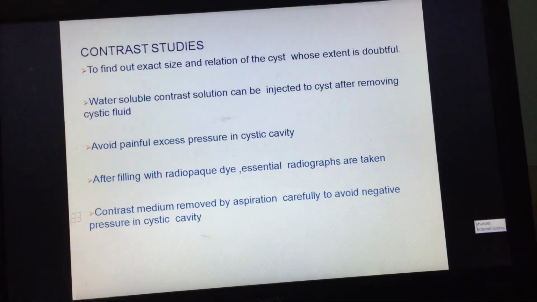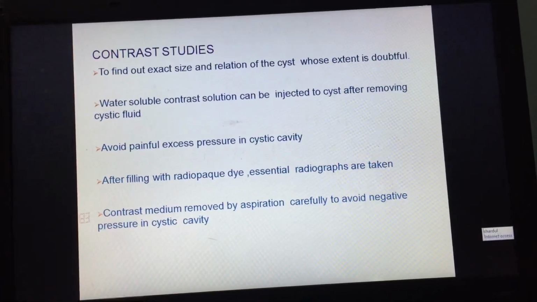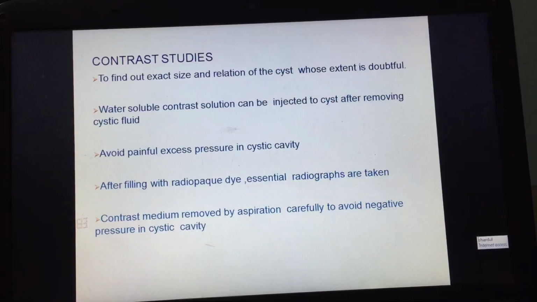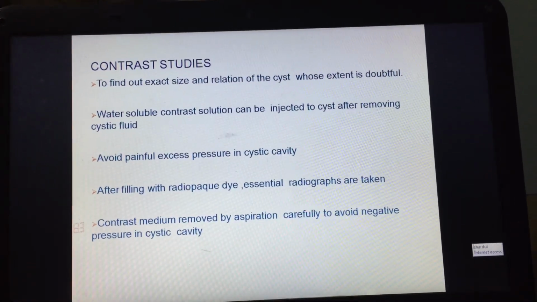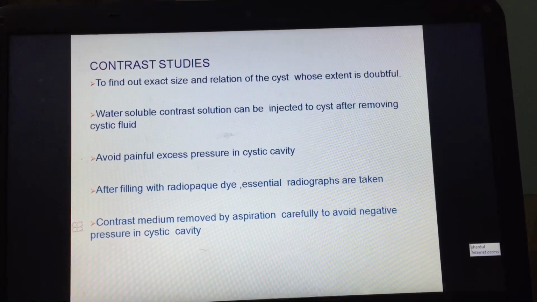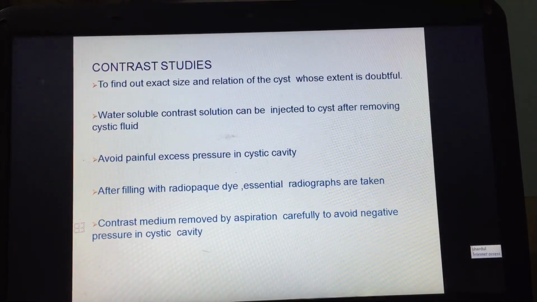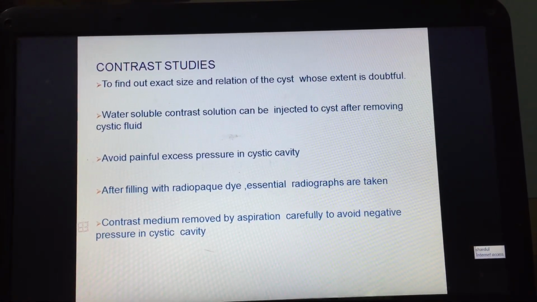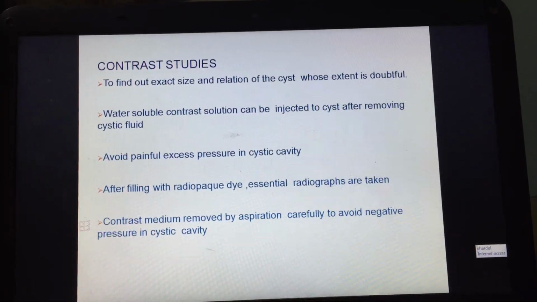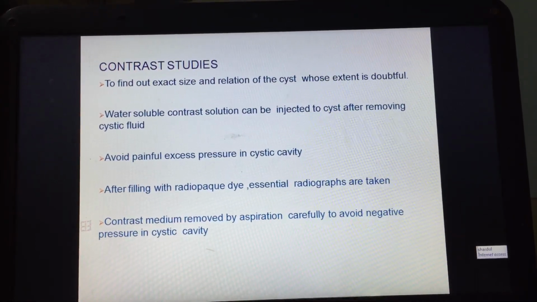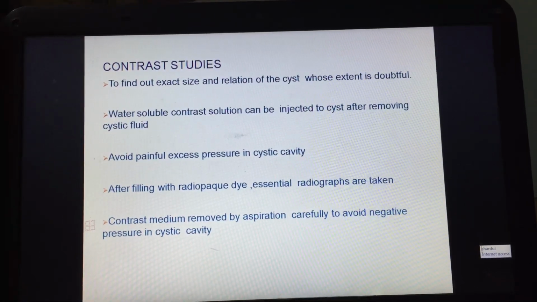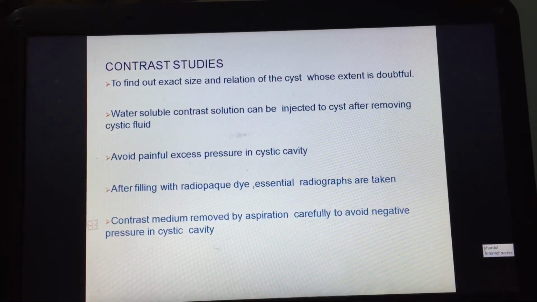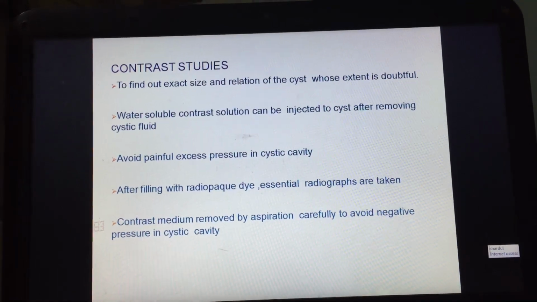Contrast studies. To find out the exact size and relationship of a cyst whose extent is doubtful, water-soluble contrast solution can be injected into the cyst after removing cystic fluid. Avoid painful excess pressure in the cystic cavity. After filling with radiopaque dye, essential radiographs are taken. Contrast medium is removed by aspiration carefully to avoid negative pressure in the cystic cavity.